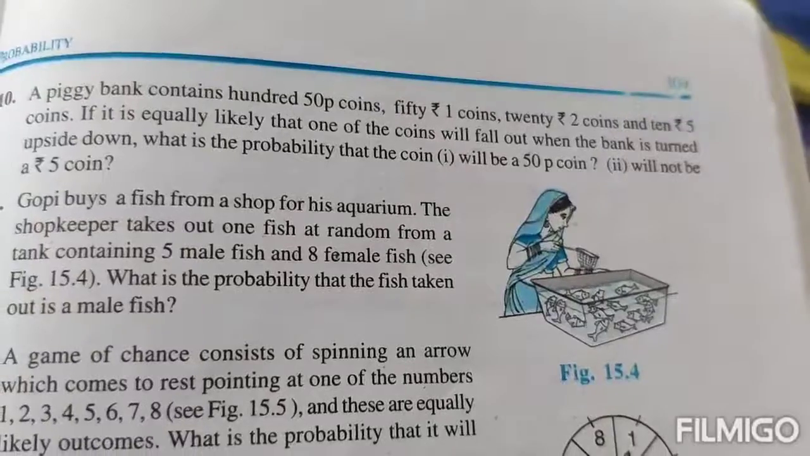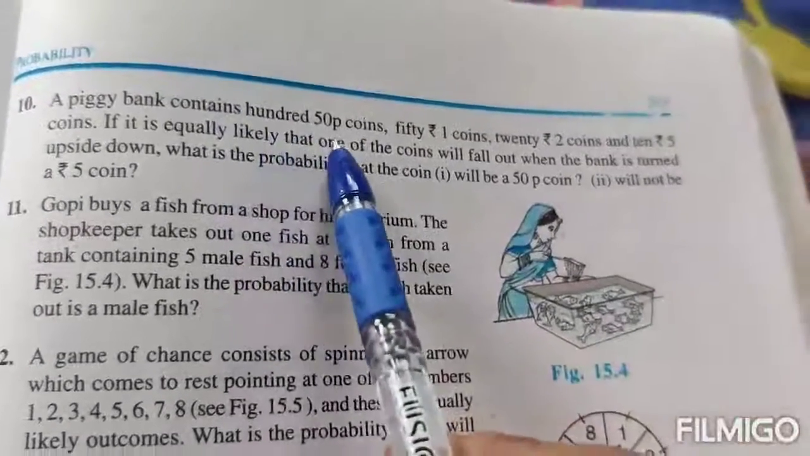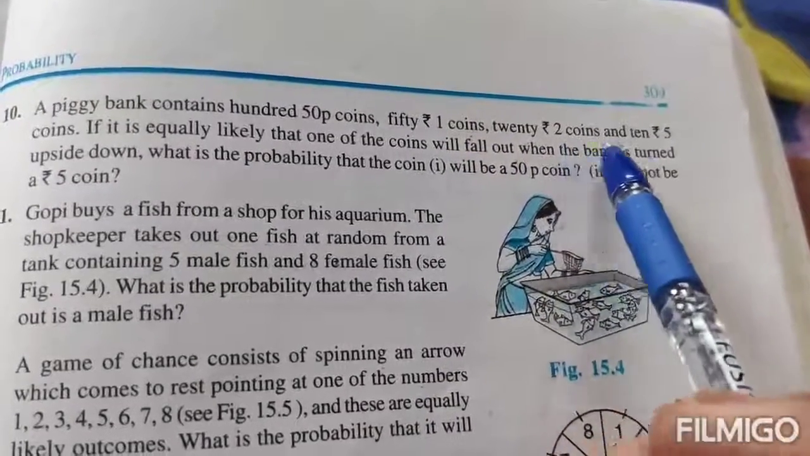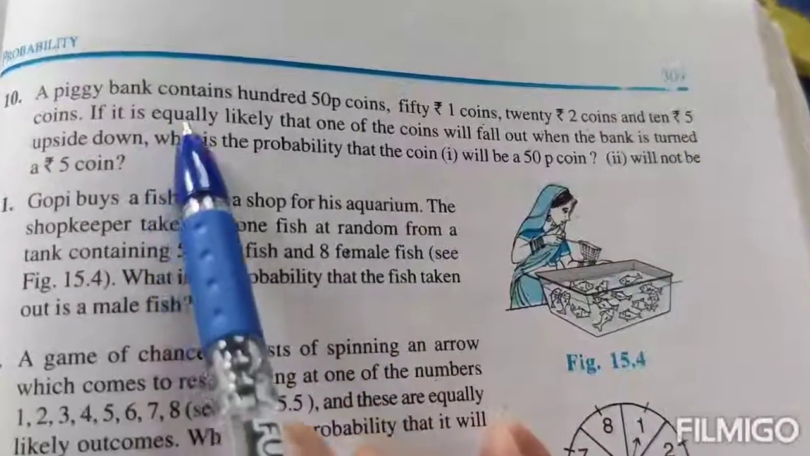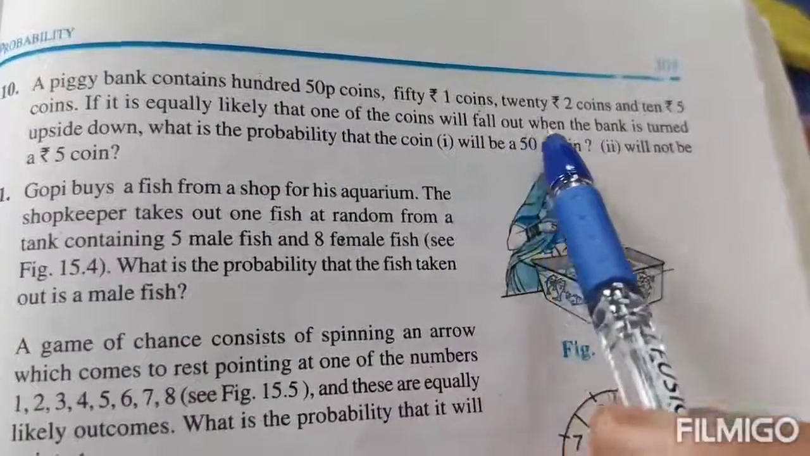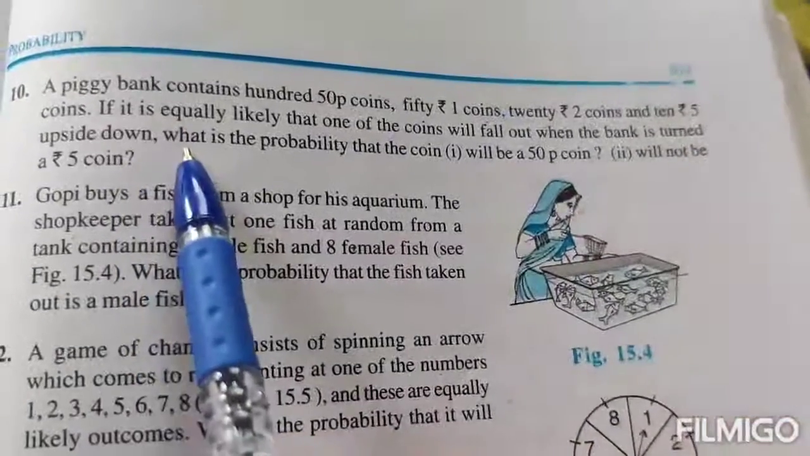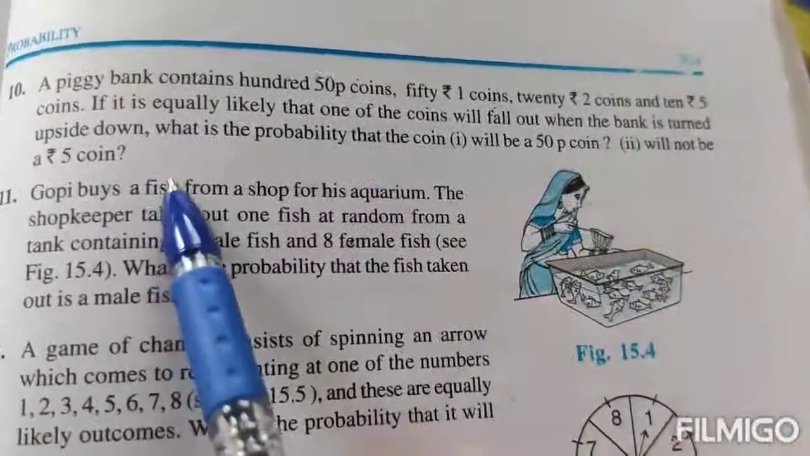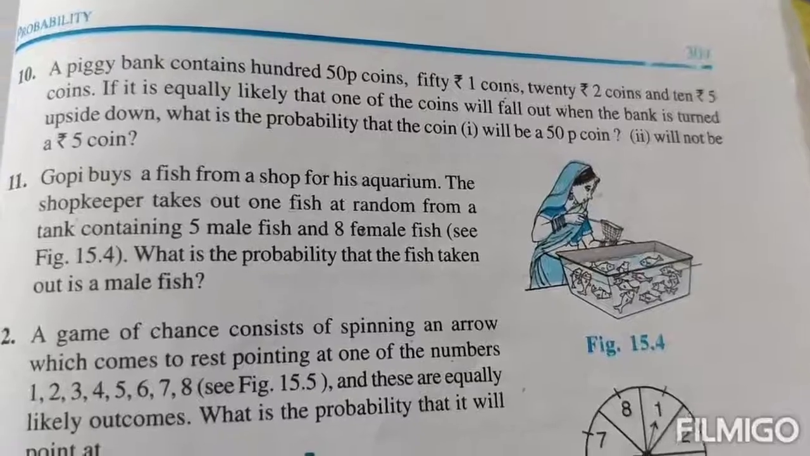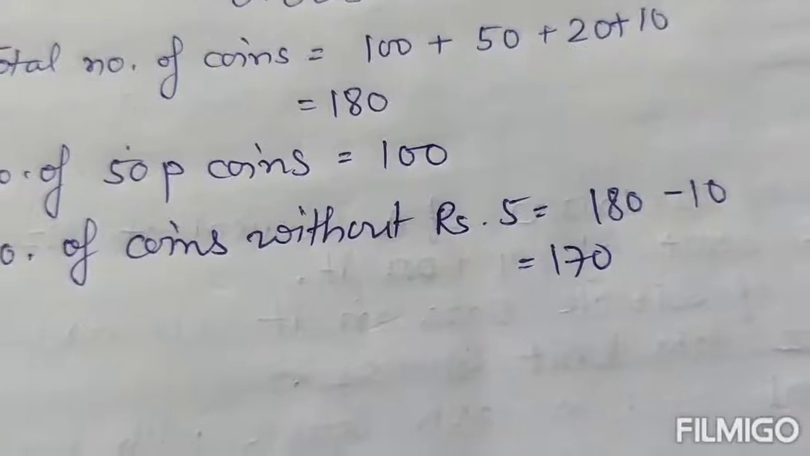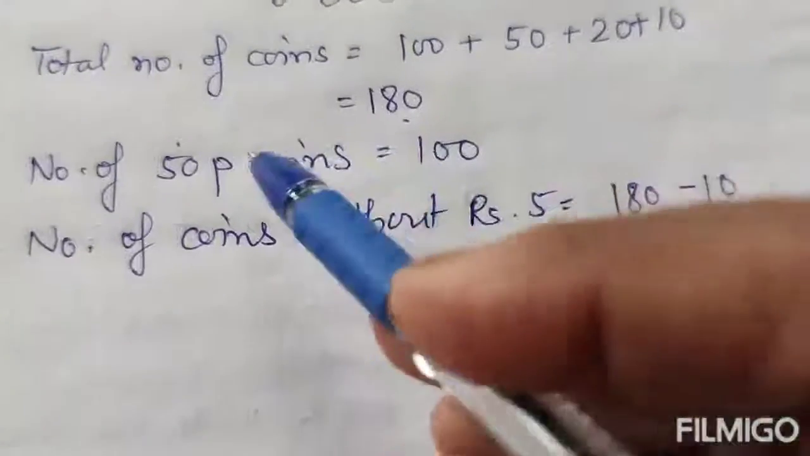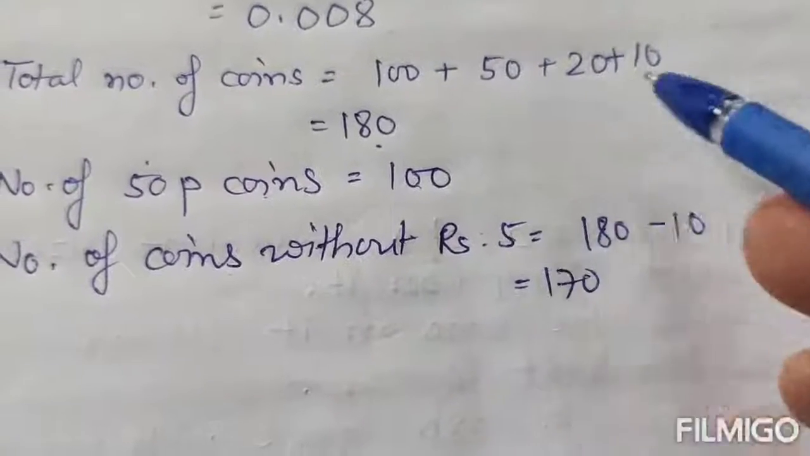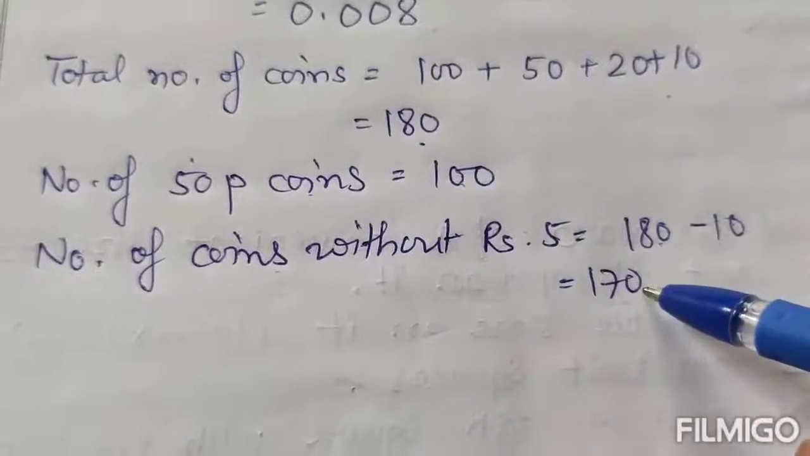Next question. A piggy bank contains 100 50 paisa coins, 50 1 rupee coins, 20 2 rupee coins and 10 5 rupee coins. It is equally likely that one of the coins will fall out when the bank is turned upside down. What is the probability that the coin will be a 50 paisa coin and will not be a 5 rupee coin? First we find the total number of coins. The total number of coins is 180. The number of 50 paisa coins is 100. The number of 5 rupee coins is 10, so 180 minus 10 is 170.